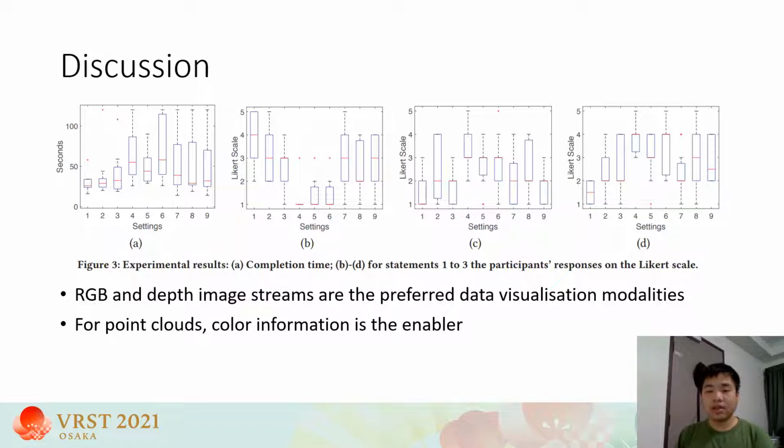Therefore, in most settings that visualize monocolor point cloud, participants report that they are more dependent on tactile feedback than visual feedback. This can be seen in settings 4 to 6 of Figure 3B, in which the lower score indicates the higher dependence on tactile feedback.